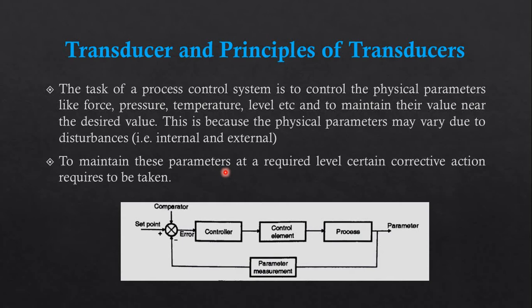The task of a process control system is to control physical parameters. We need to understand the task of a process, any kind of task. Suppose we are working with an air conditioner, then what is the task of the air conditioner? To maintain the temperature of the room, right? So the task of a process control system is to control physical parameters like force, pressure, temperature, level, etc., and to maintain their value near the desired value.